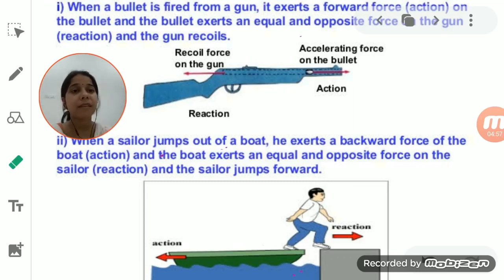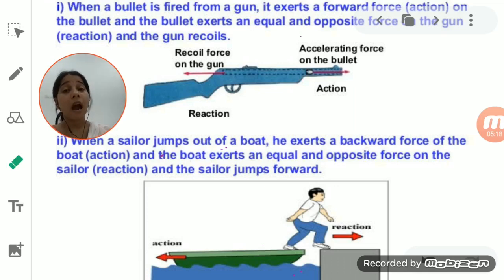In terms of Newton's third law of motion, we came across different examples, and we also studied why examples are necessary, because most of the time questions are generally asked from the examples itself. That's why the examples are important in the case of Newton's third law of motion.